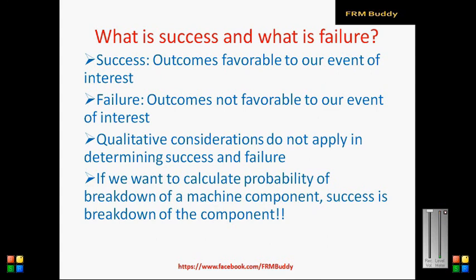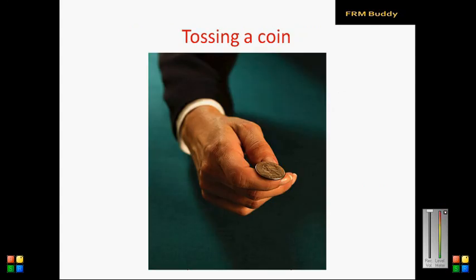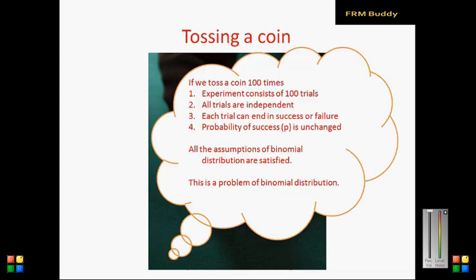Now, as we have seen, tossing a coin a number of times, say 100 times, is a perfect example of binomial distribution, because if we toss a coin 100 times, our experiment consists of 100 different trials, and definitely all the trials are independent, and each trial can end only in success or failure. There cannot be any third possibility, and the probability of success remains unchanged for all the trials. So all the assumptions of binomial distribution are satisfied, and because of that, this is a problem of binomial distribution.